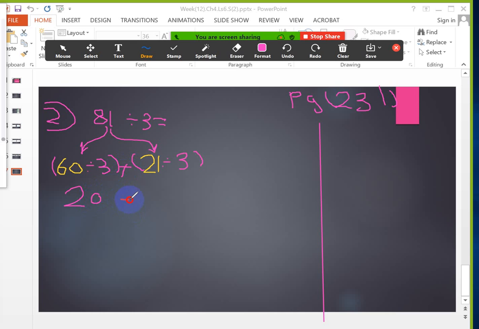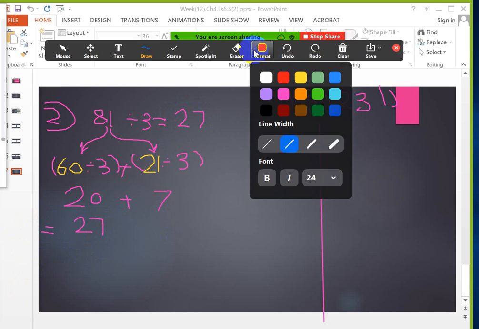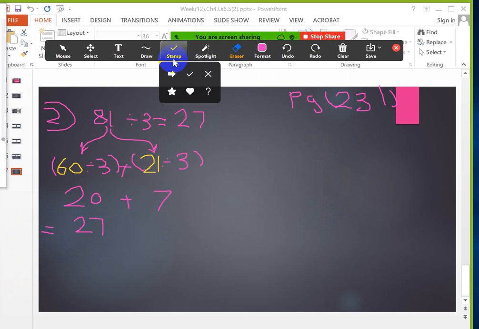I'm sorry. So 21 divided by 3. What's the number that I will multiply with 3? The answer will be 21. 7. Very good. Now add 21 and 7. 27. Very good, Lara. Thank you so much. So the answer will be 27. So this is the answer for number 2 in the homework, girls.